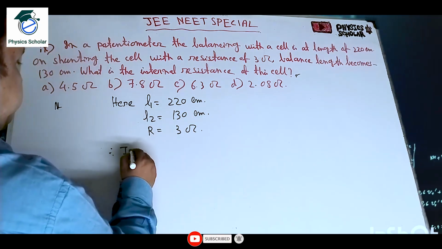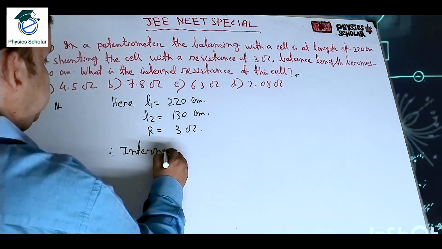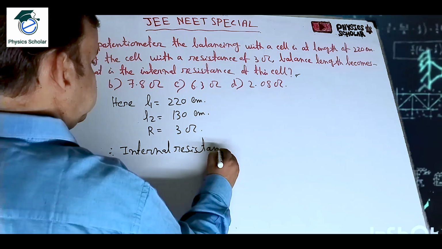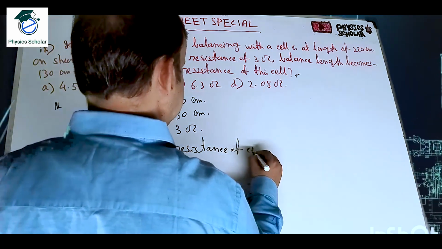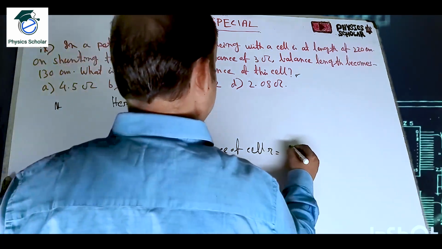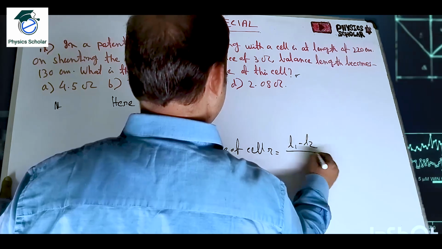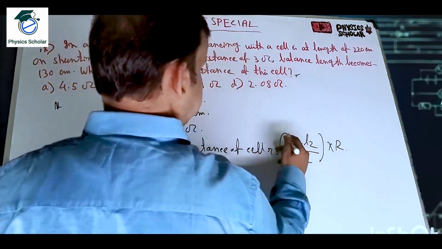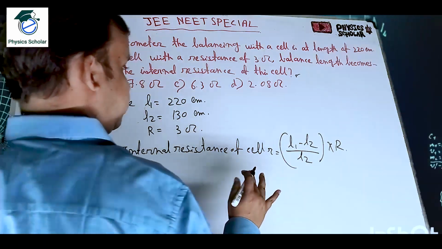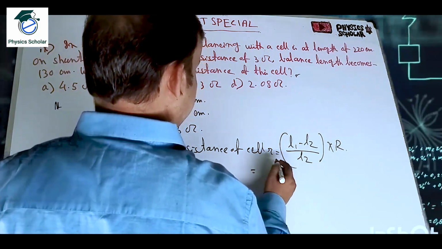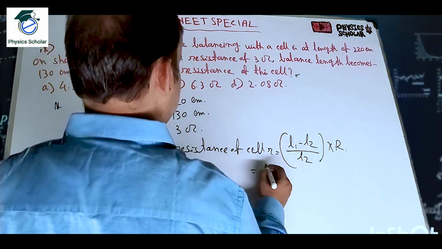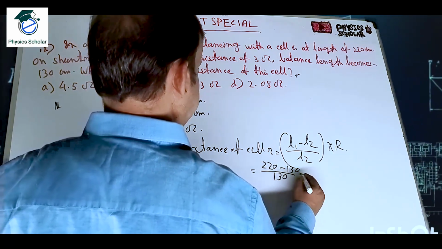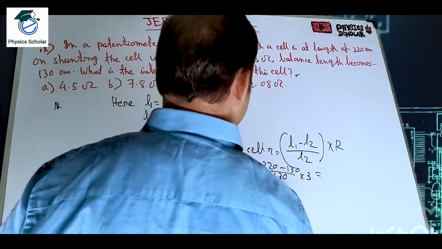So internal resistance of cell, small r, is equal to L1 minus L2 by L2 into capital R. This is the formula you have to remember, clear. Now we have to find out r. Value of L1 220 minus 130 divided by 130 into 3. Now the normal calculation.